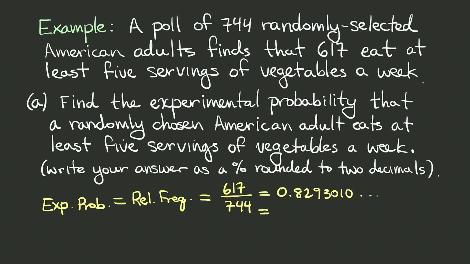So we'll write it as a percentage first by moving the decimal place to the right 2 places. So that's 82.93010%, which is going to round. We want it rounded to 2 decimal places, and so we'll look at the next decimal place that's less than 5, and so we'll keep the same value, and we'll have 82.93% as our final answer.